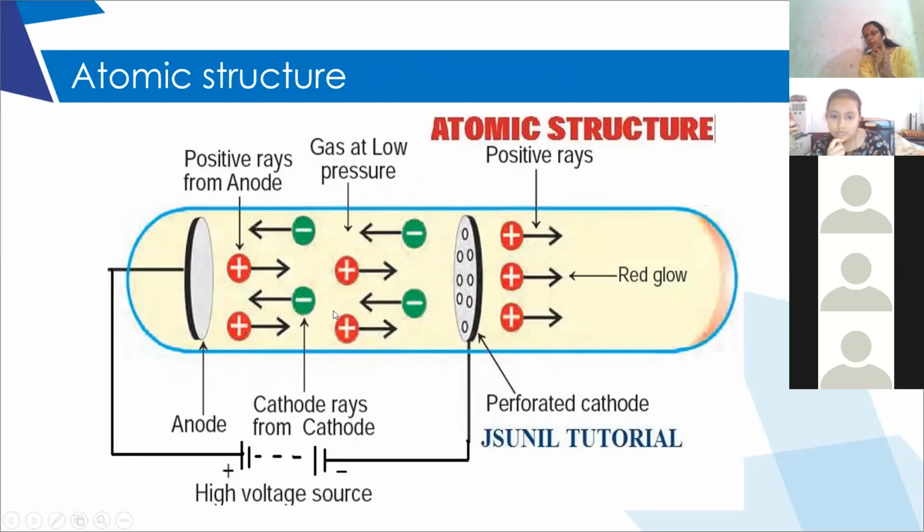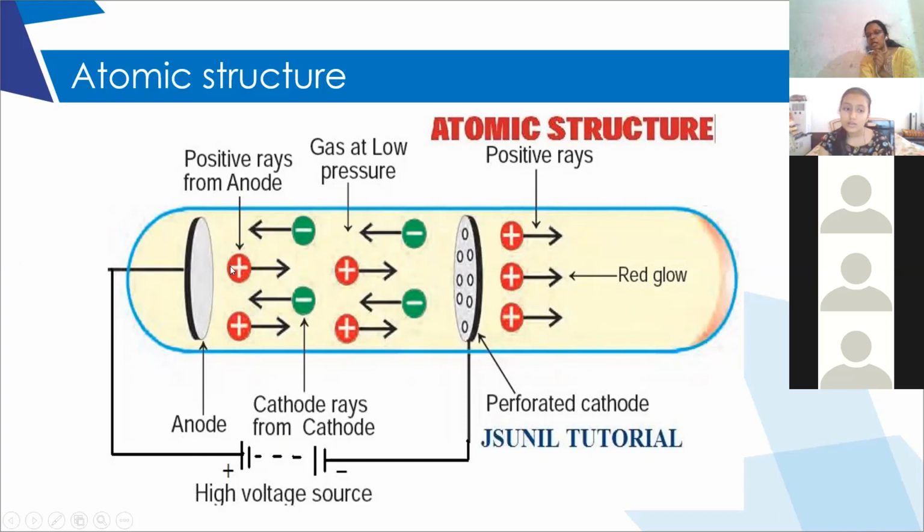This is how we can see that when any gas is allowed to pass in the glass tube at very low pressure, we can see two terminals: the positively charged terminal called anode and the negatively charged terminal called cathode.